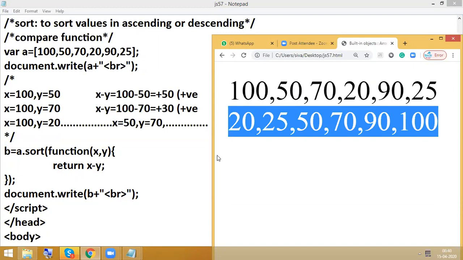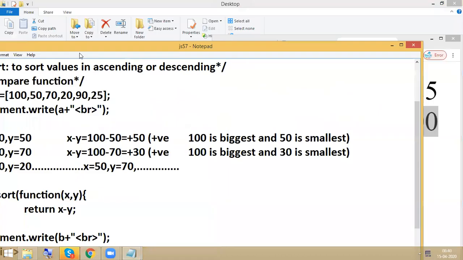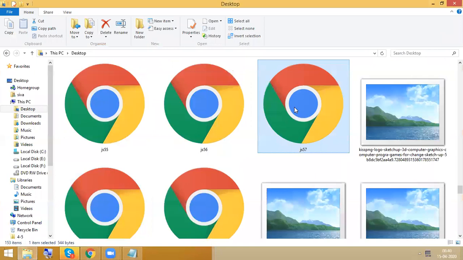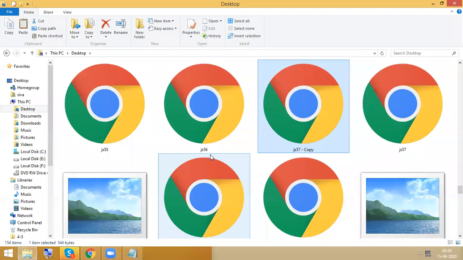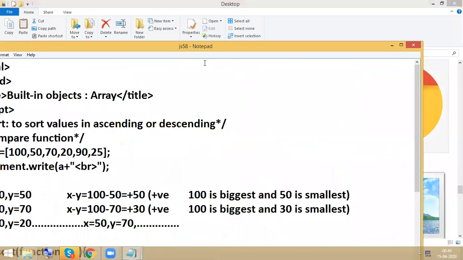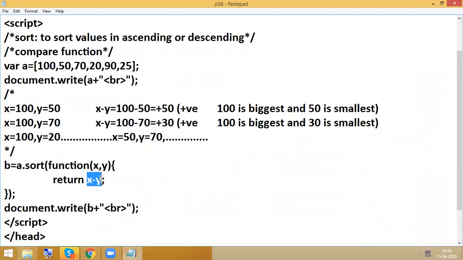Then what about descending? Okay, so here, to avoid confusion, I will go with a separate program. The same concept, but this time I'm having y minus x.